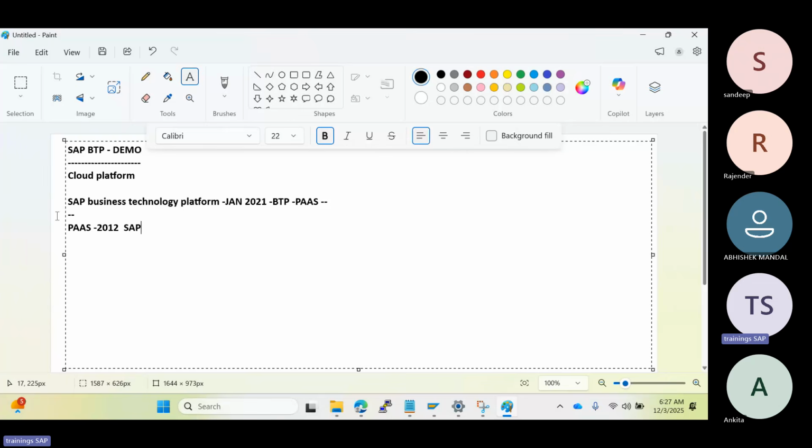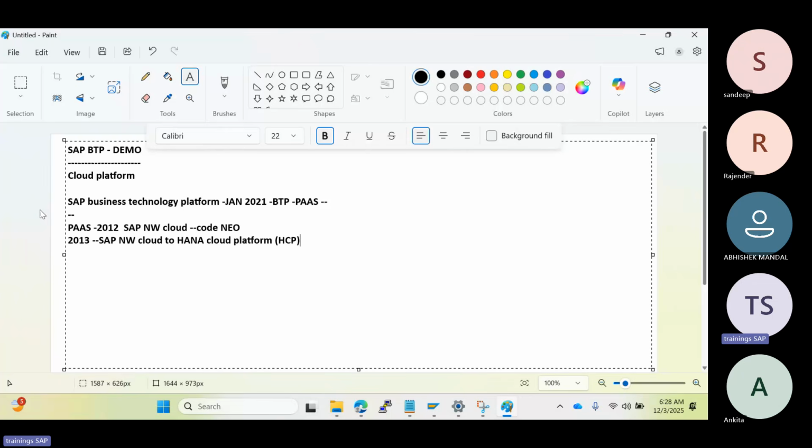At that time, it was called SAP NetWeaver. NetWeaver is one of the products. With NetWeaver Cloud, they entered into the PaaS market. The short name was Neo. Neo means NetWeaver on demand. So in 2012 itself, they entered the PaaS market. After that, in 2013, they slightly changed the naming from NetWeaver Cloud to HANA Cloud Platform, normally shortened to HCP.